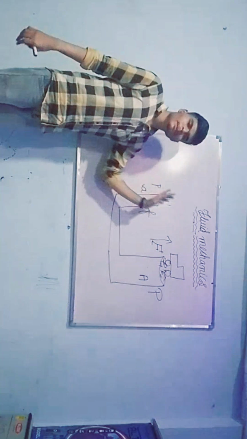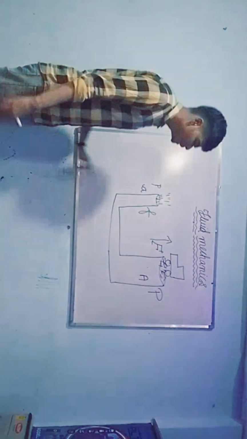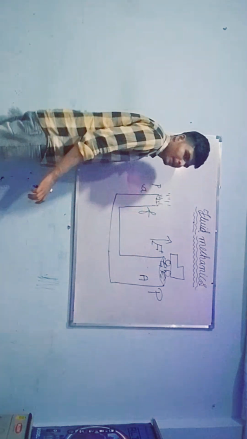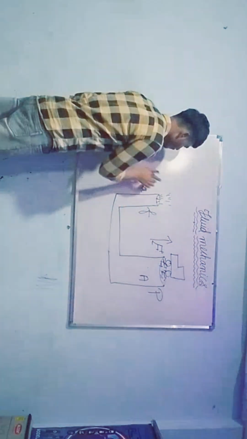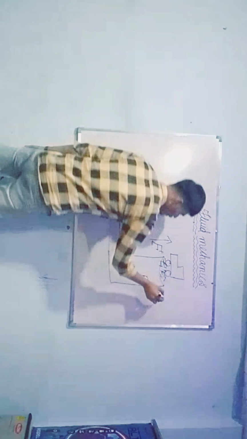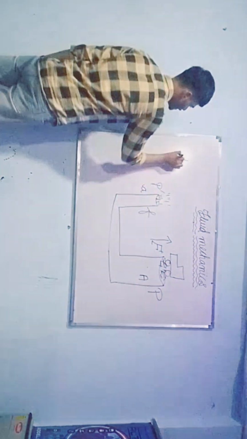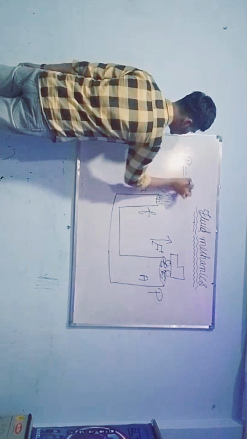Pressure at this point will be equal to pressure at this point. Small p is always equal to capital P, or P is always equal to P dash, according to Pascal's law.